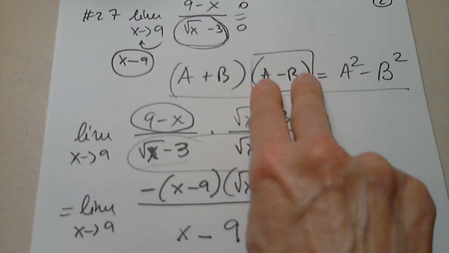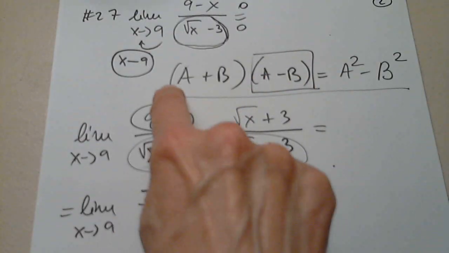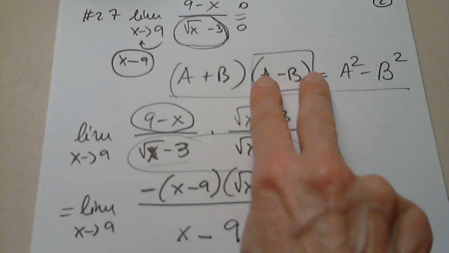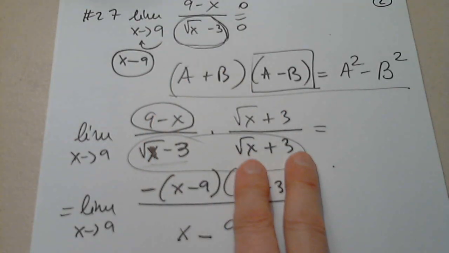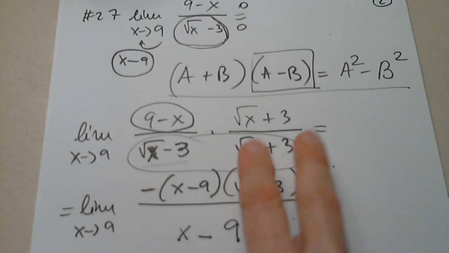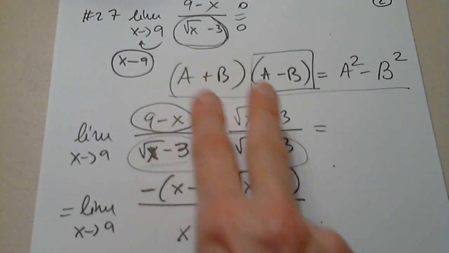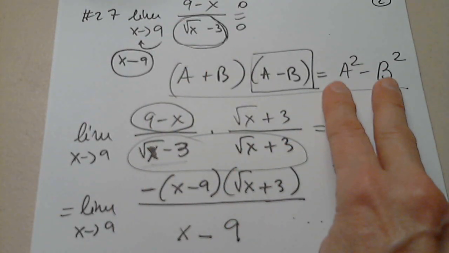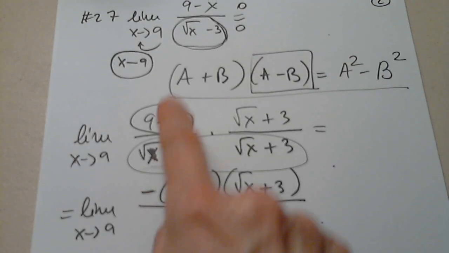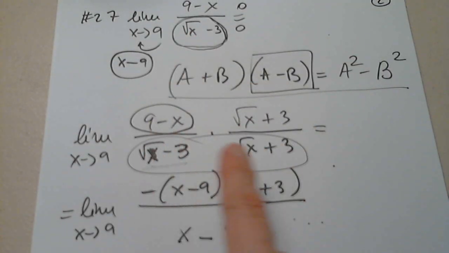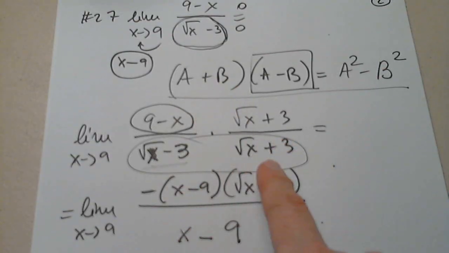So I have this here. I need to use this formula. I have this, so then I need the conjugate. Only a minus b times a plus b will be a squared minus b squared. So if the denominator is the square root of x minus 3, I need the square root of x plus 3.